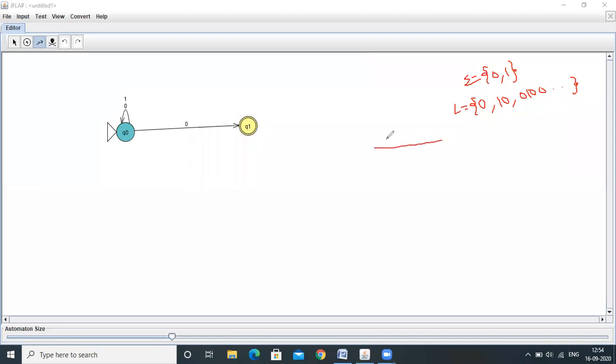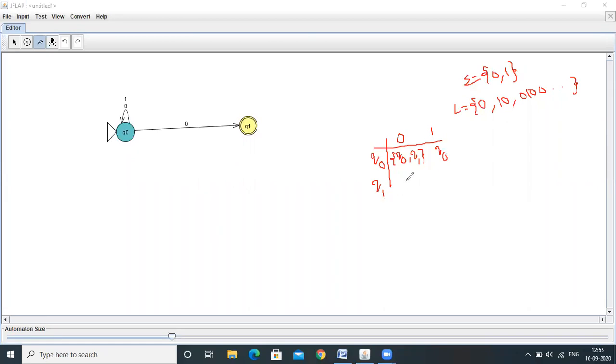Let's write down the transition table. Q0, Q1 over the input symbol 0, over the input symbol 1. Q0 on 0, it will reside within the Q0 state or it may go to the Q1 state. This is not accepted in DFA, but here it is accepted. Q0 on 1, it will go to Q0 state.